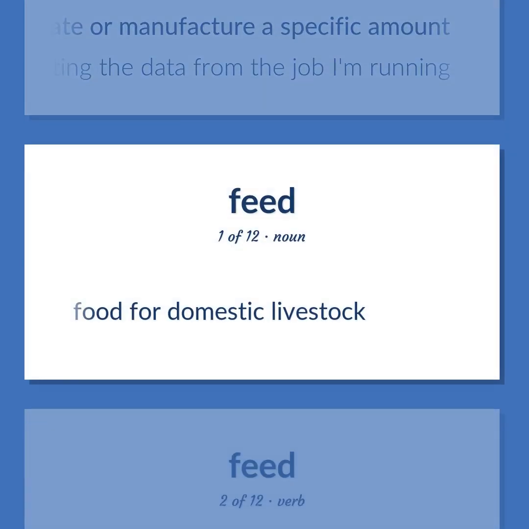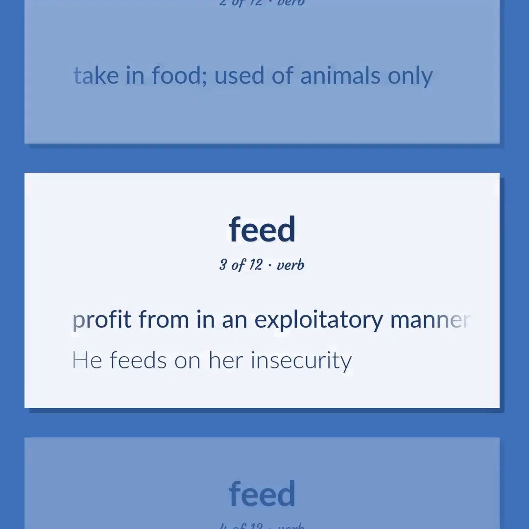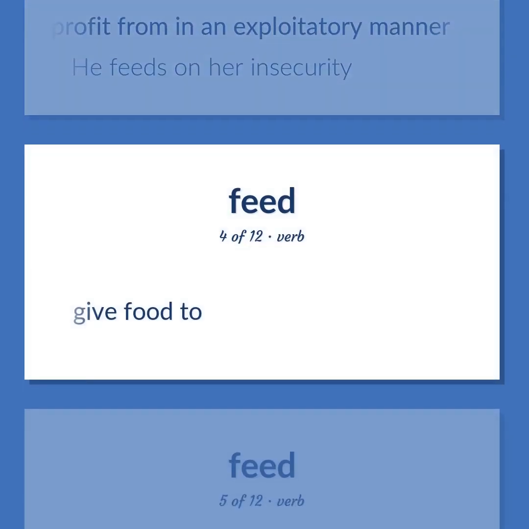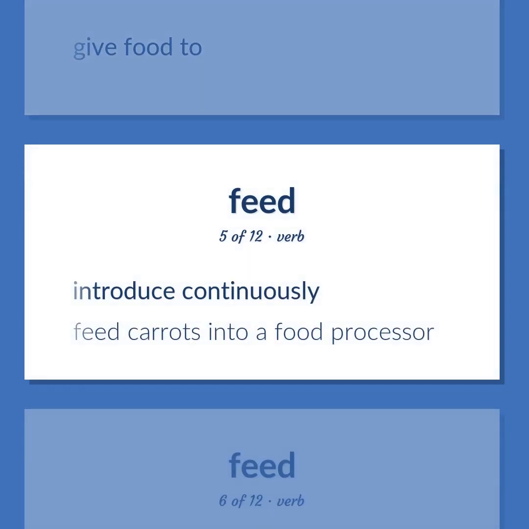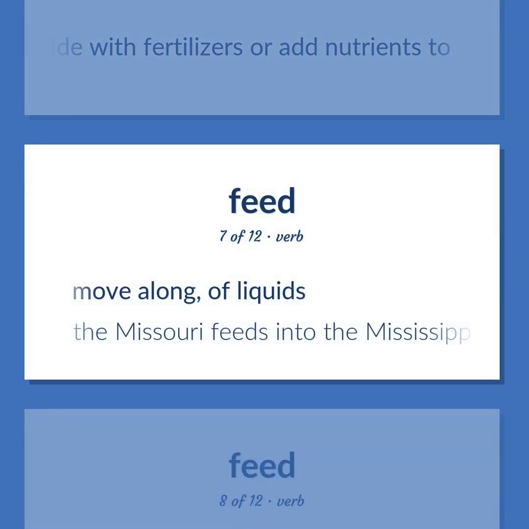Food for domestic livestock. Take in food. Used of animals only. Profit from in an exploitatory manner. He feeds on her insecurity. Give food to. Introduce continuously. Feed carrots into a food processor. Provide with fertilizers or add nutrients to. Move along, of liquids. The Missouri feeds into the Mississippi.